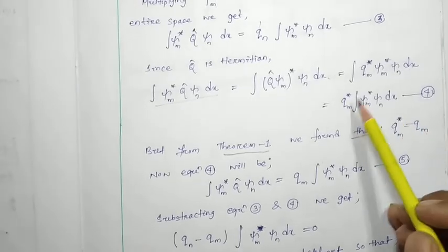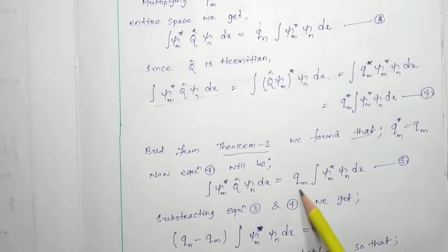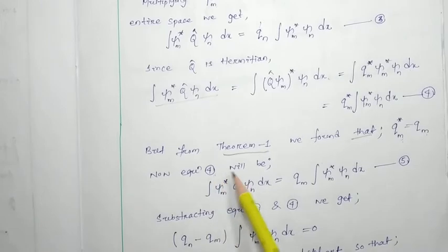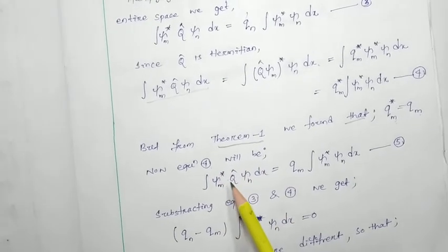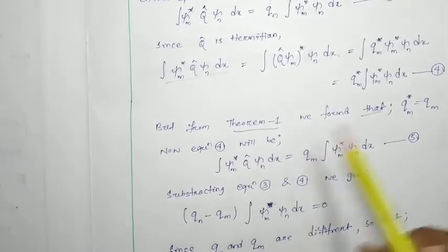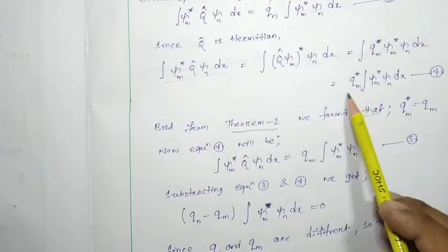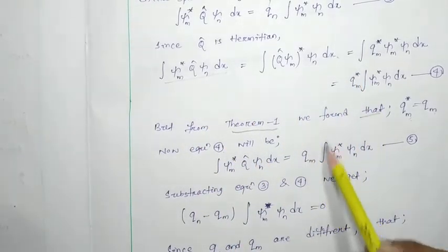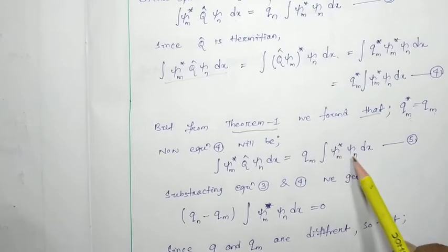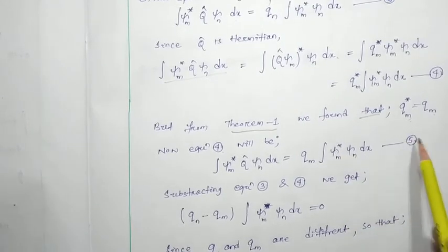So instead of qm star we can write qm, and equation number 4 becomes qm times the integration of psi m star psi n dx, equation number 5.